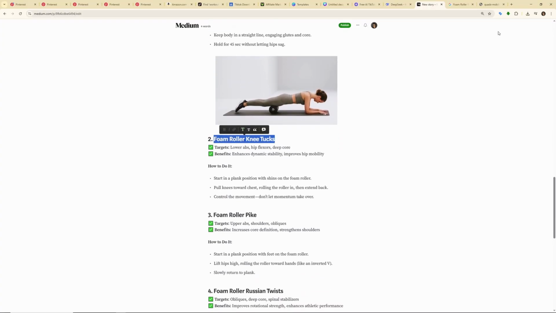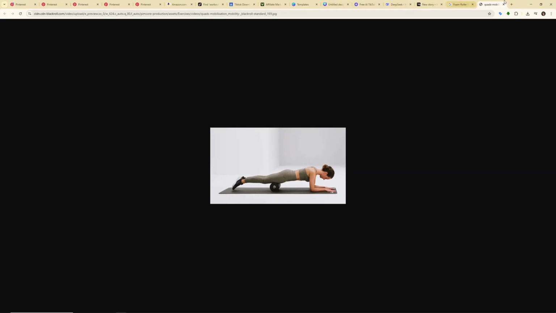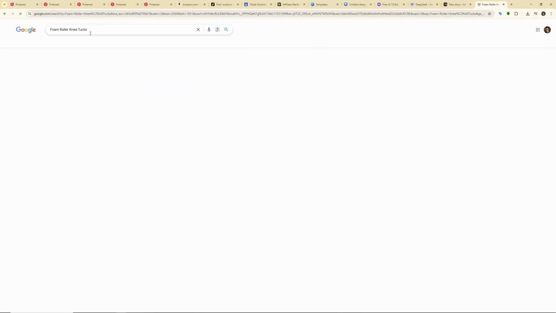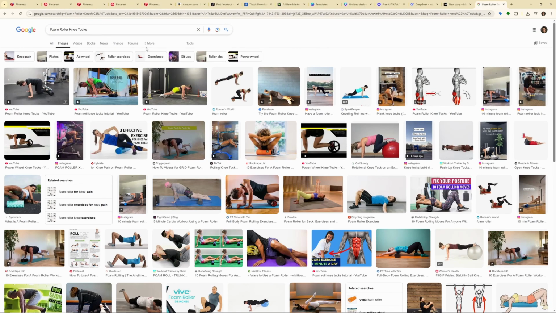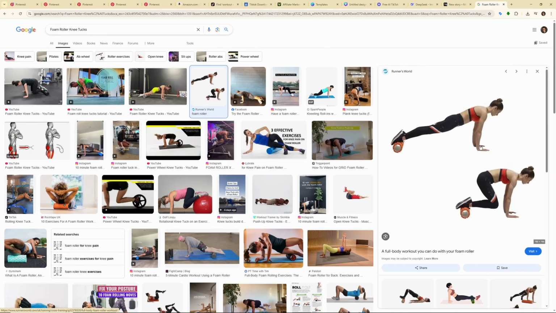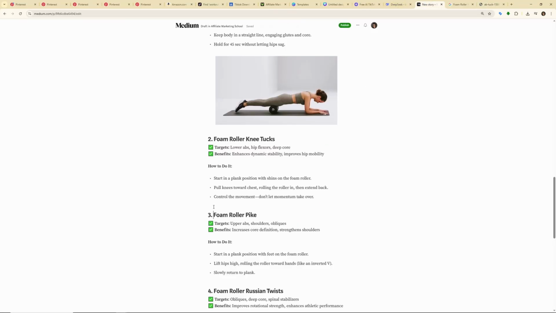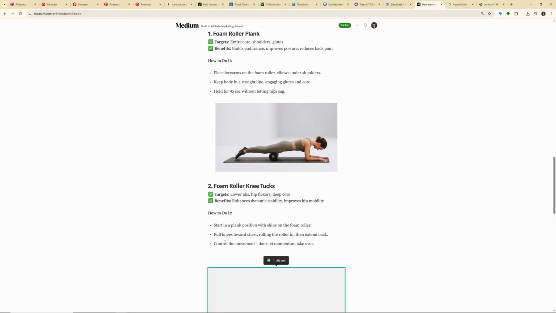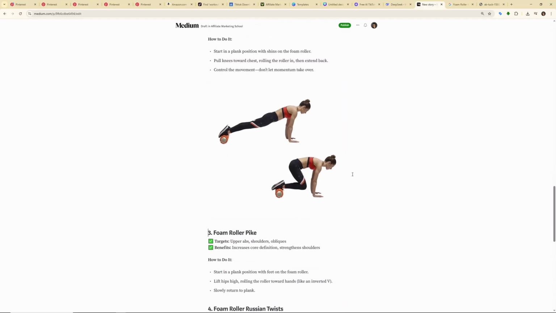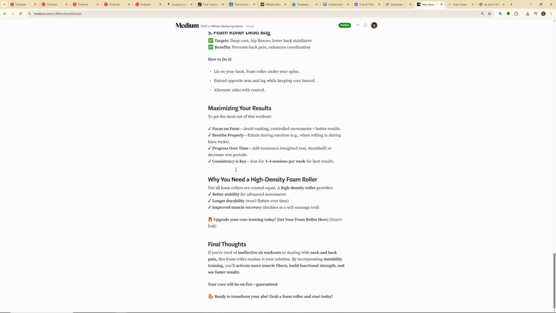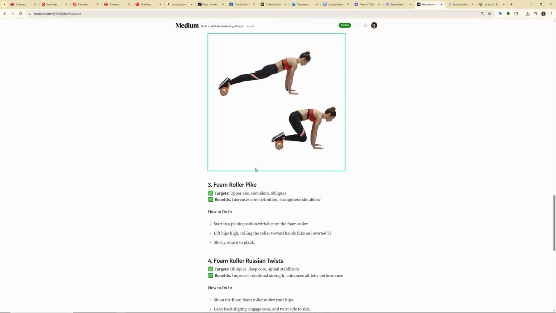Foam roller knee tucks. Same here. You can go back to Google, just paste it right here. And this image is perfect. We can do the same here. Open image in new tab, copy image, go back to medium.com and just paste it right here. It looks way better, and just do this throughout the whole text and add a bunch of images.